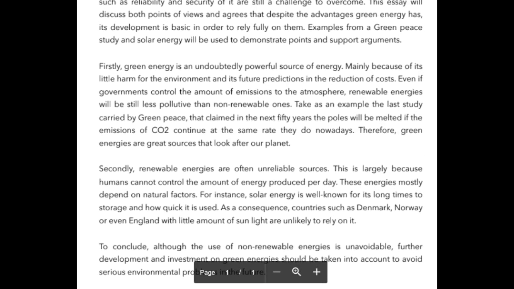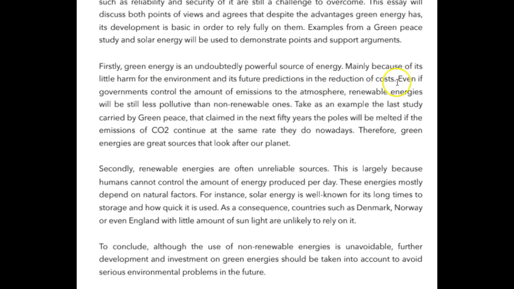Firstly, green energy is an undoubtedly powerful source of energy, mainly because of its little harm for the environment and its future predictions in the reduction of costs. This is a fragment, so you didn't need to make it its own sentence. You could have combined these into one sentence, okay? And again, also it's not "little harm." So it is a powerful source of energy mainly because of the little harm to the environment.